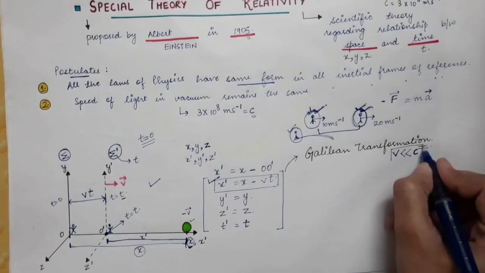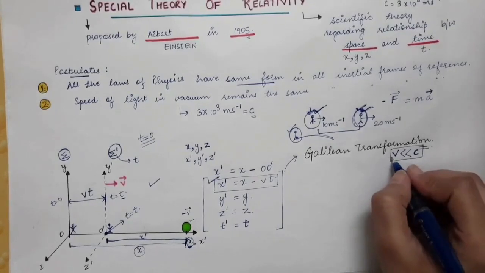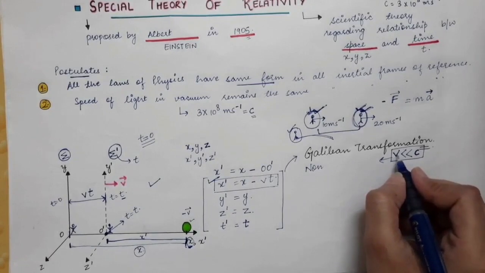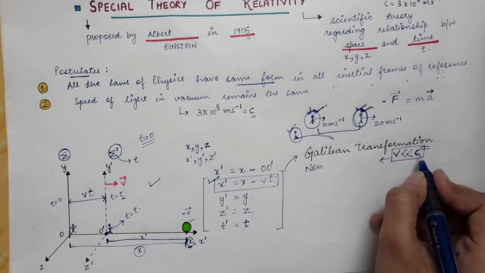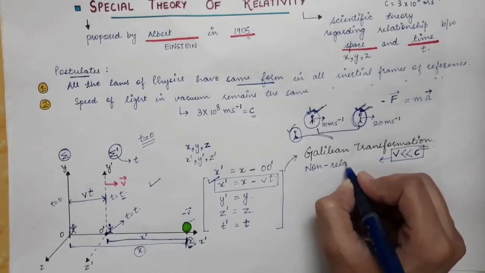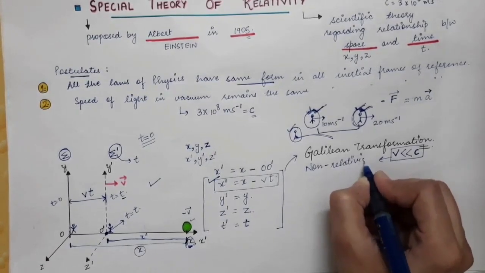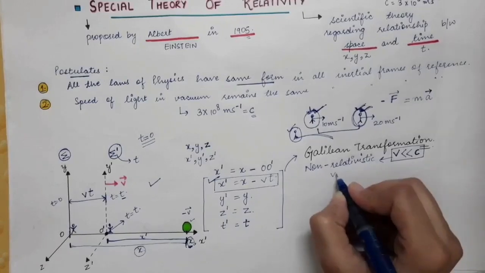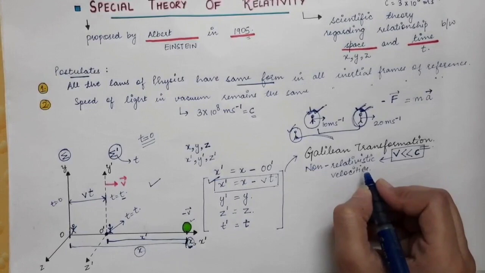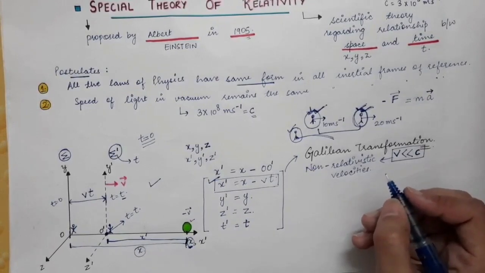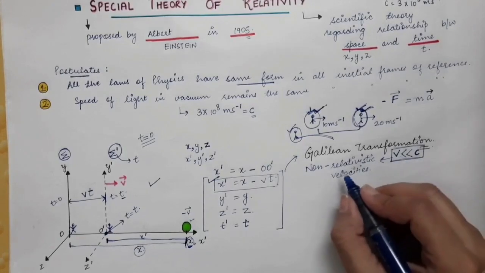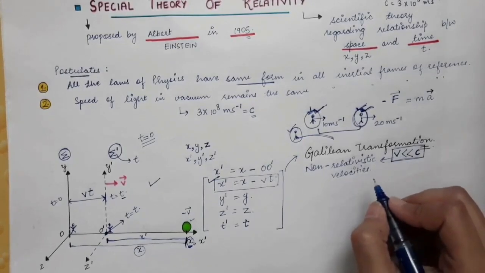And v very less than the speed of light, when the velocities are very less as compared to the speed of light, those velocities are called non-relativistic velocities. Or you can also say we are in the non-relativistic region, or we have non-relativistic velocities.